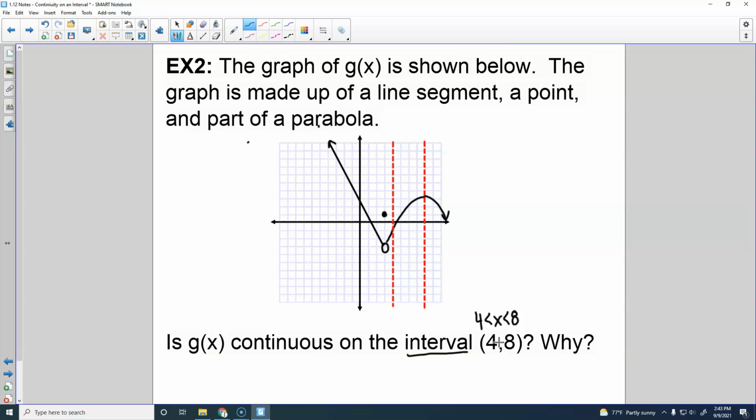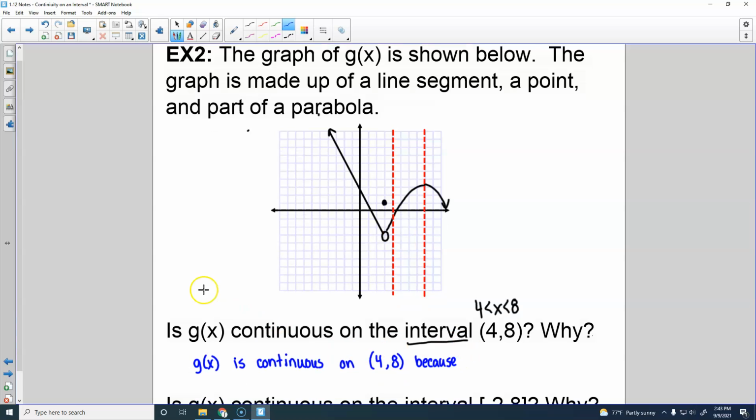Is g of x continuous on the interval 4, 8? Okay, so between these two red lines, do we have any discontinuities? No. So we would say g of x is continuous on 4 to 8 because, it says why, so you got to say because.